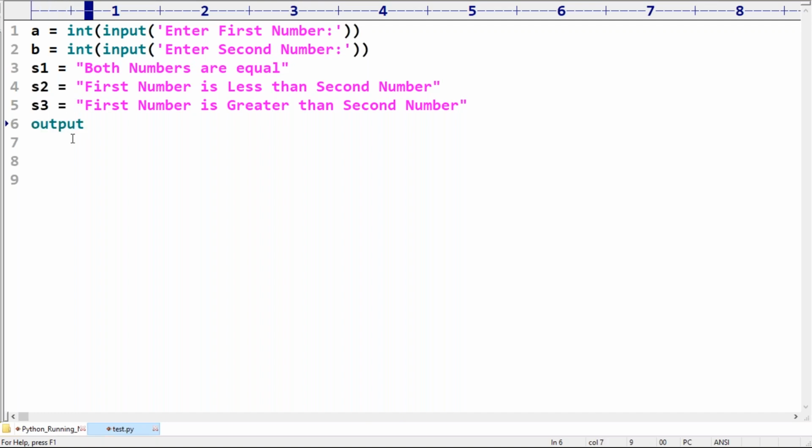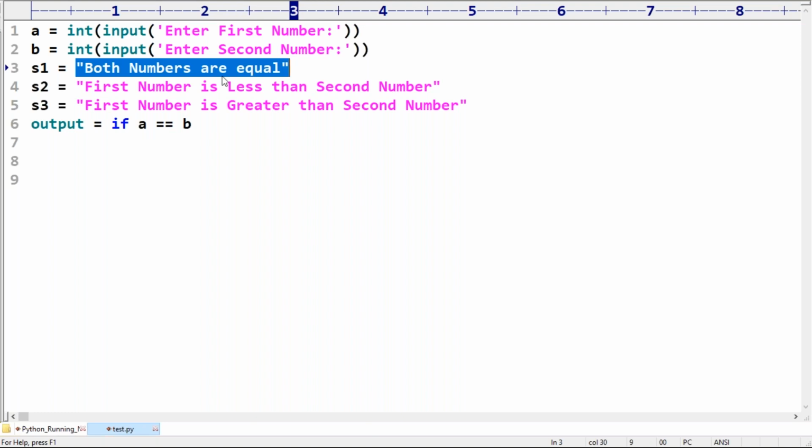Output is equal to, observe very carefully, sir. Very important: if A double equal to B, this is the condition I'm taking. If A double equal to B, what response do I have to give? Both numbers are equal.